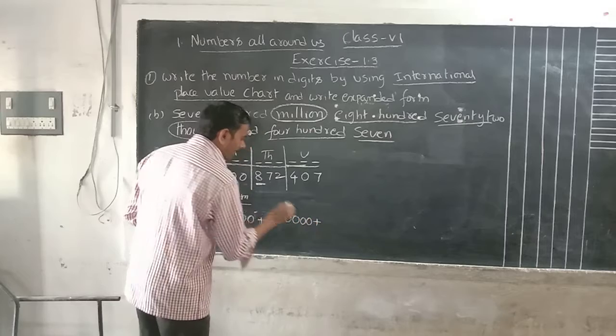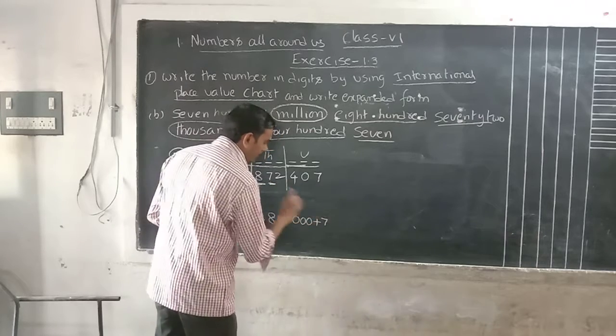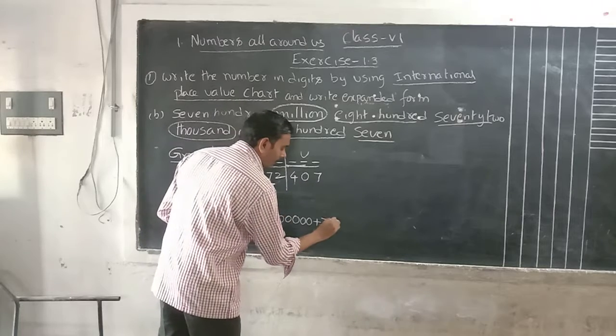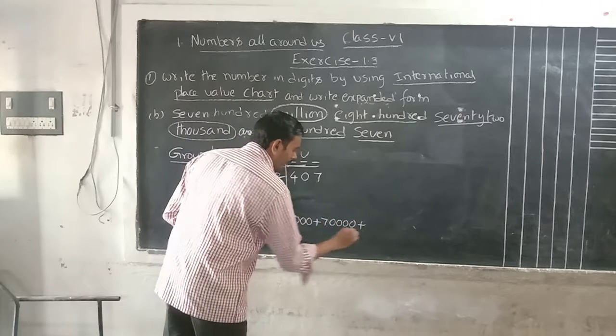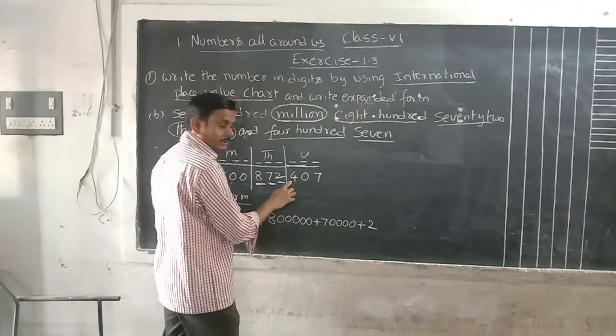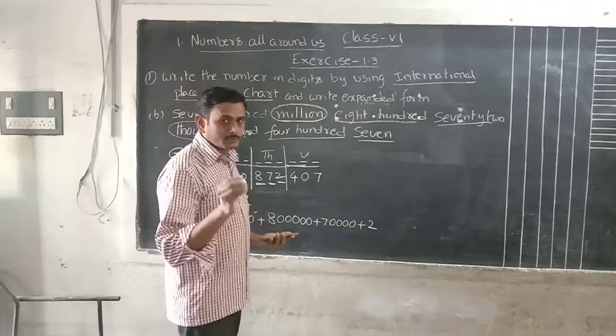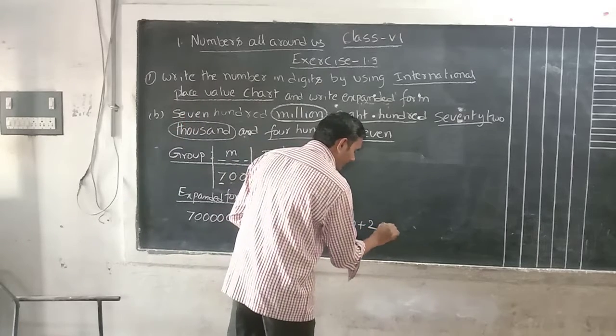5 zeros. Next is 7. Go for the next digit. 7 beside how many digits are there? 1, 2, 3, 4. 4 digits have to write 0. Next digit is 2. 2 beside how many digits are there? 1, 2, 3. 3 digits you have to make 0. We have to write 3 zeros.